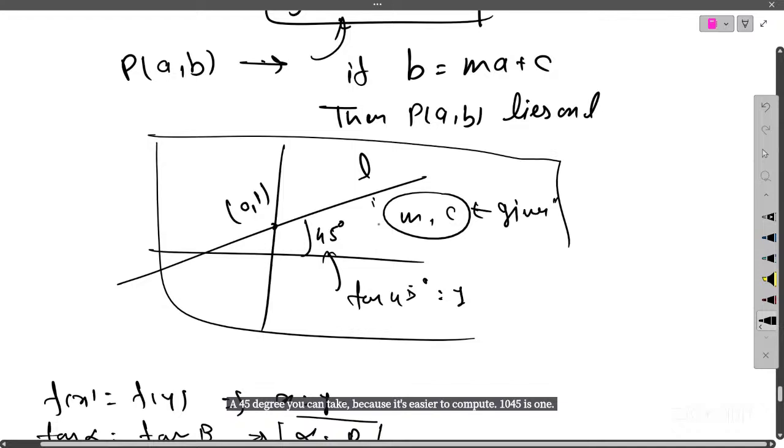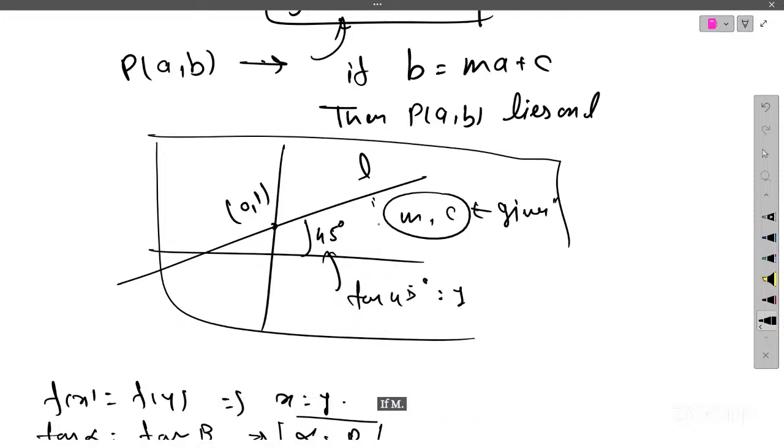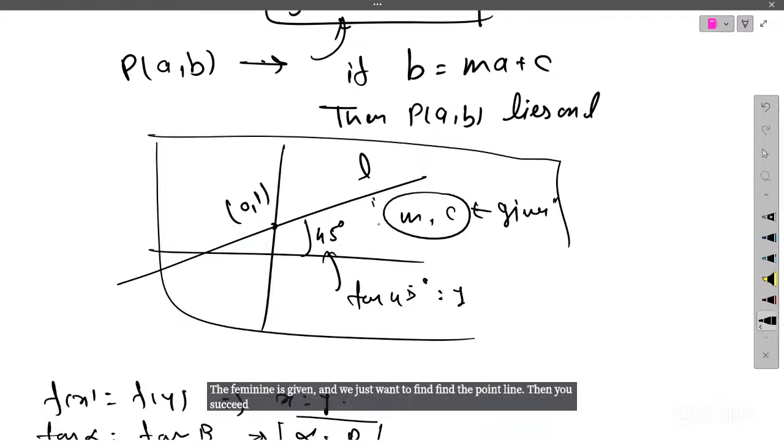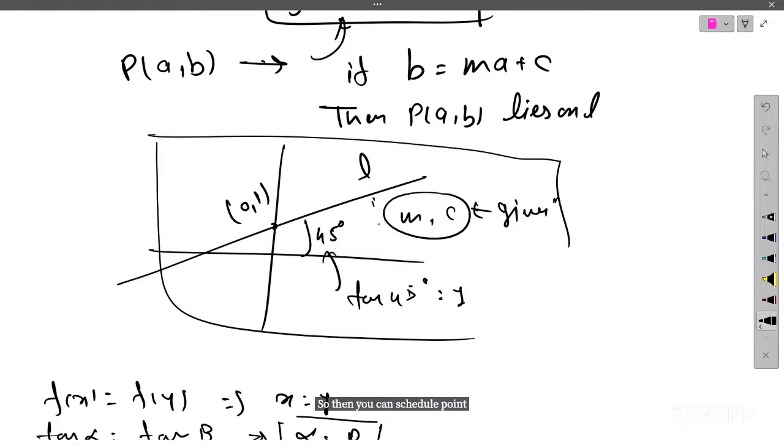Someone asked whether m and c are given to us or not. I'm just giving the example. If m and c are given and we just want to find whether a point lies on the line, then you substitute the point in that, and if the right hand side equals the left hand side, then you can say the point lies on the line. That's the main purpose.